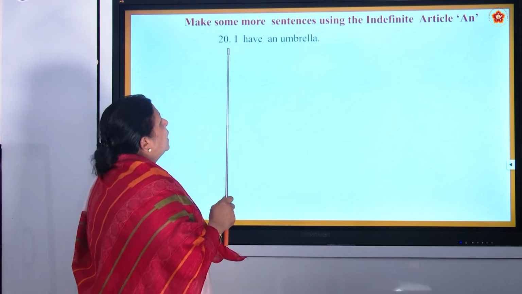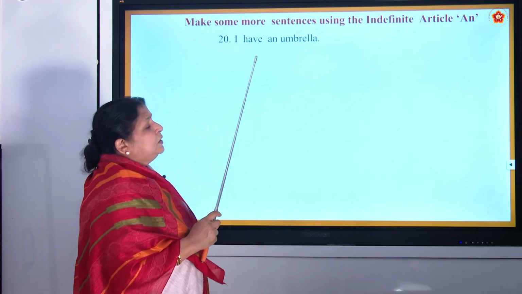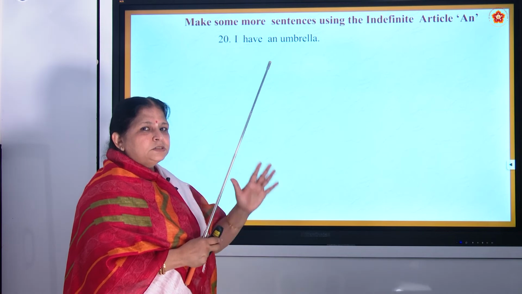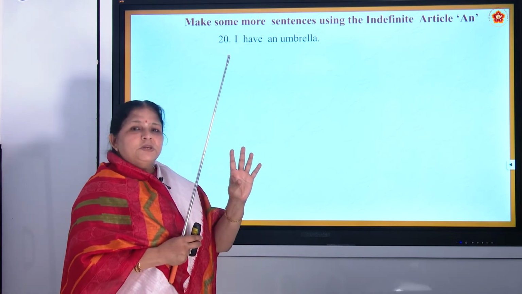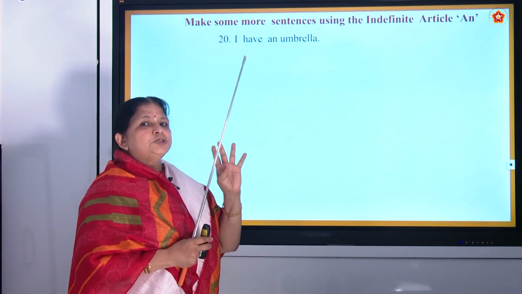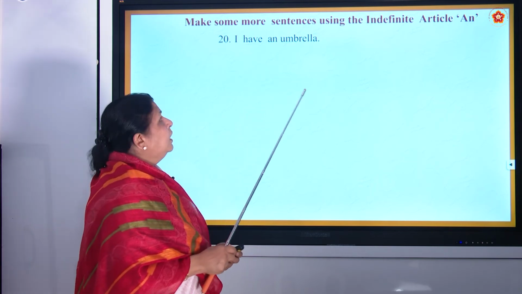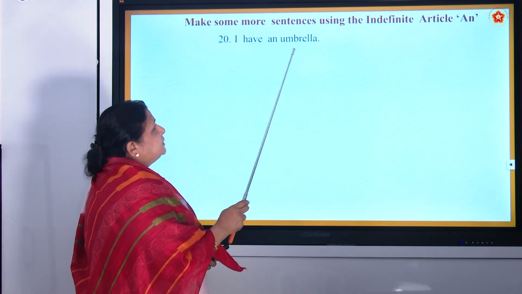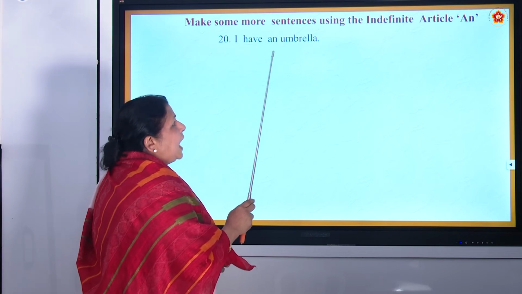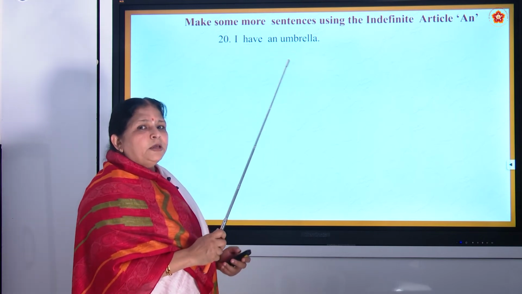Then now we come to the letter U, the last letter of the vowels. A finished, E finished, I finished, O finished, and now U. Okay. A, E, I, O and U. So I have an umbrella. So do you know the spelling of umbrella?